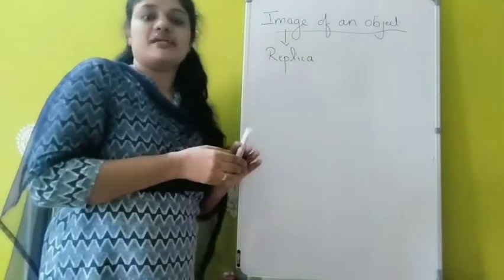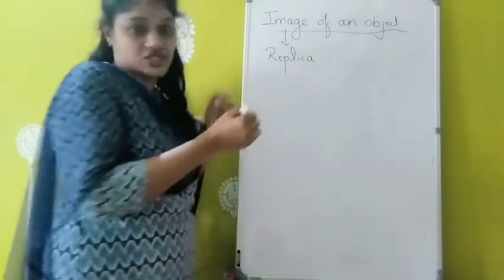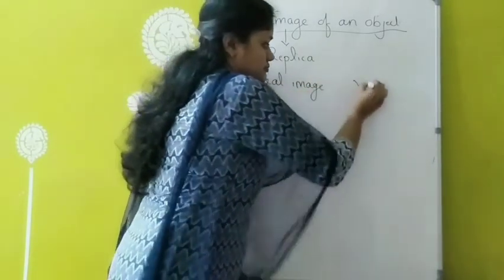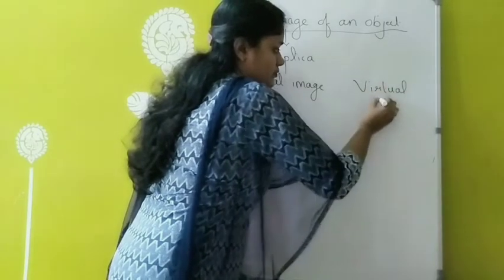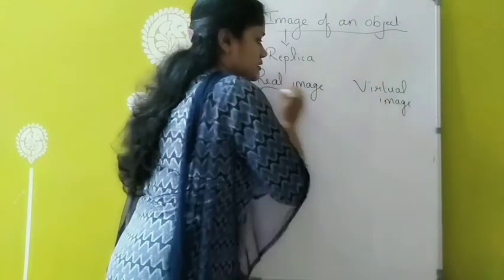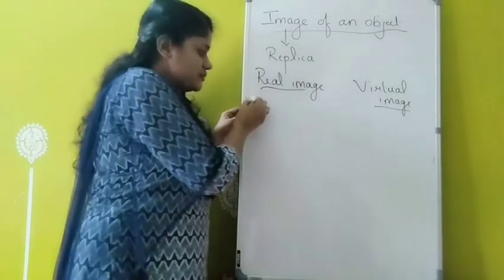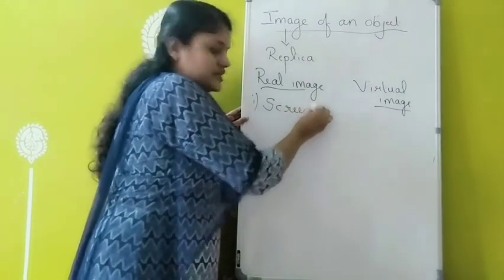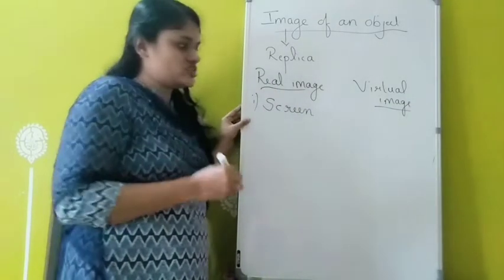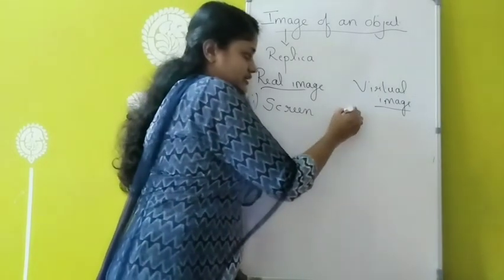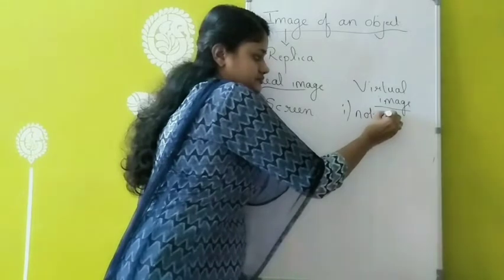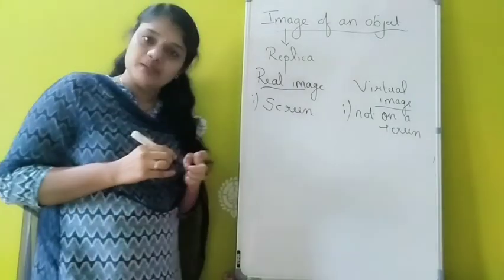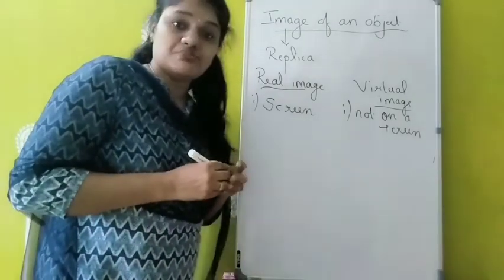And this image mainly we can classify into two, as real image and virtual image. Real image means the image which can be obtained on a screen. Whatever image we are getting on a screen can be called as real image. Then virtual image cannot be obtained on a screen. So the real image can be produced on a screen, but this virtual image cannot be obtained on a screen.